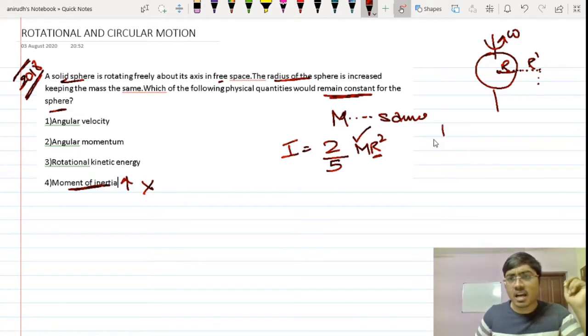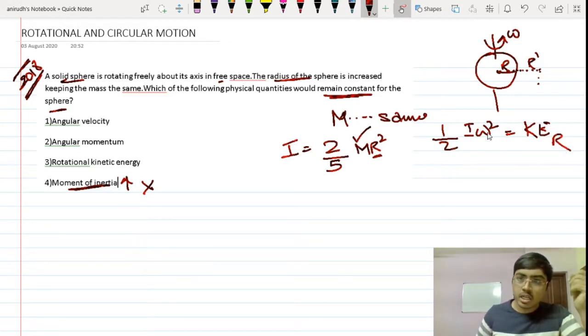Rotational kinetic energy is half I omega square. This is equal to kinetic energy rotational. Now, as you can see here, this is going to increase, isn't it? As of now, the moment of inertia itself is going to increase. Then you can say that this is not conserved or not constant.